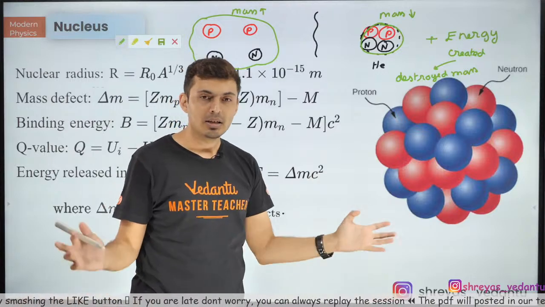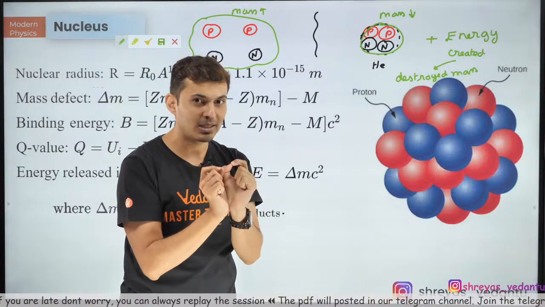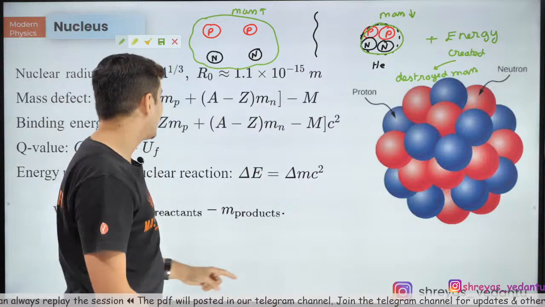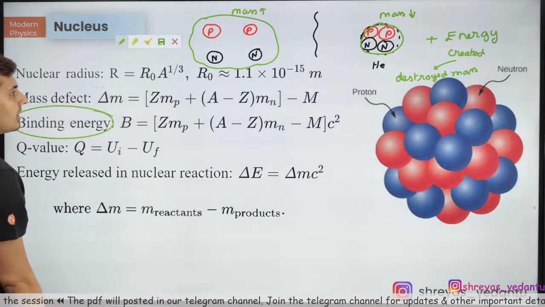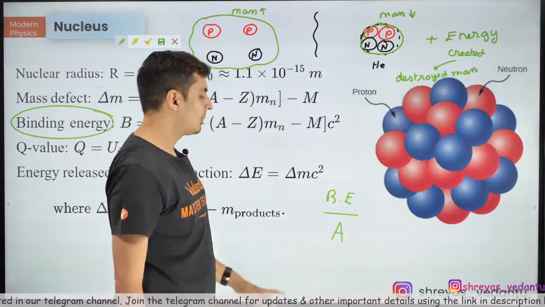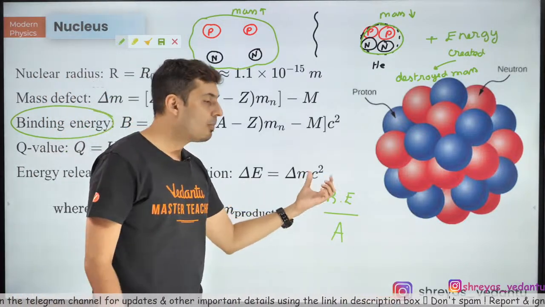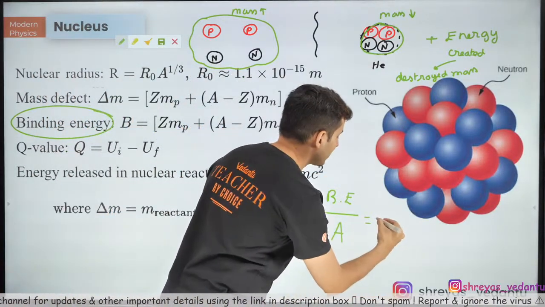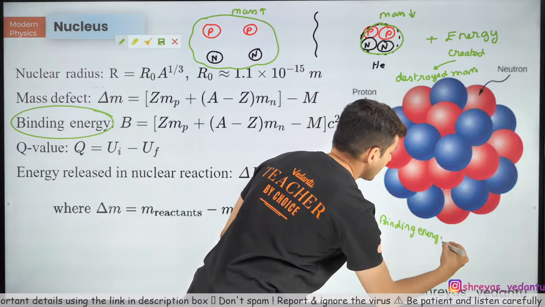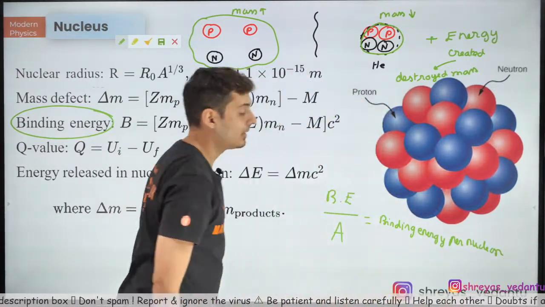For any kind of nucleus, when the protons are outside and they form a bond, there will be some defect that is called the mass defect, and that will be translated into energy. This is called the binding energy. And if you divide binding energy by the mass number, what is this number called? This is called binding energy per nucleon, because there are many nucleons. Keep this in mind. Very, very interesting.